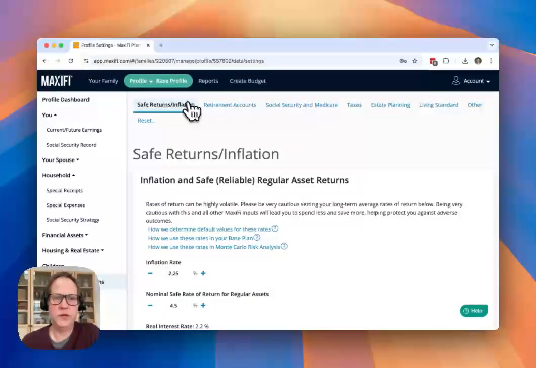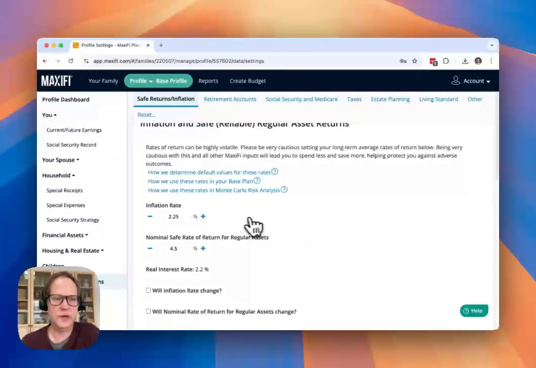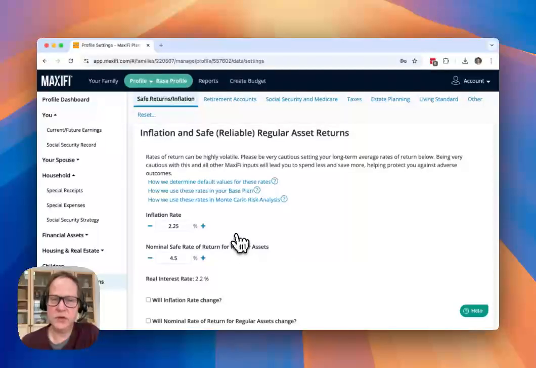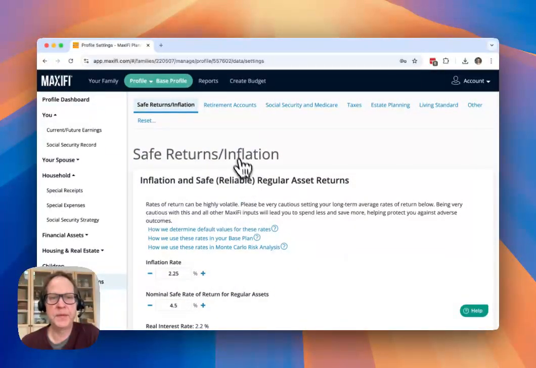And you'll notice that there's several categories of settings here. This first category is safe rate, returns, and inflation. You want to take a close look at the inflation rate and the rates of return that are set for your different asset types here. Now, before you make any changes, I really encourage you to read through how we determine the default values for these rates and how they're used in the base plan. This is very important information for you to understand. There's a lot of thought and methodology behind why these rates are set the way they are. And so you really should try to understand more about that before you make any changes to that.